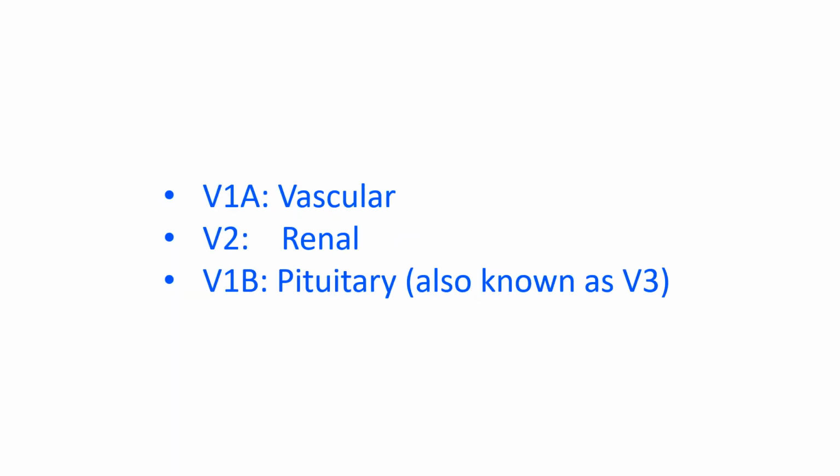AVP receptors are G-protein coupled membrane receptors. V1A receptors are vascular, V2 renal and V1B pituitary, also known as V3 receptors. The V1A receptors are thought to mediate the vasoconstrictive, mitogenic and possibly the platelet aggregative and hypercoagulable actions of arginine